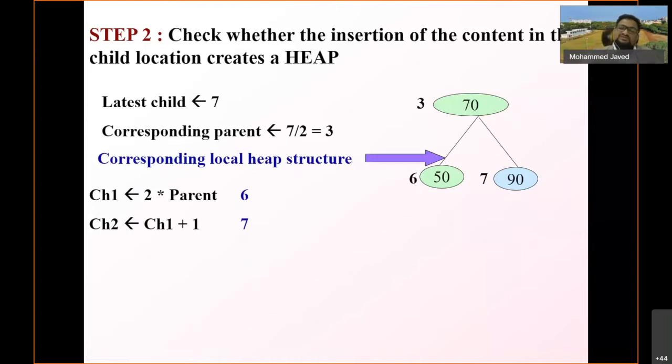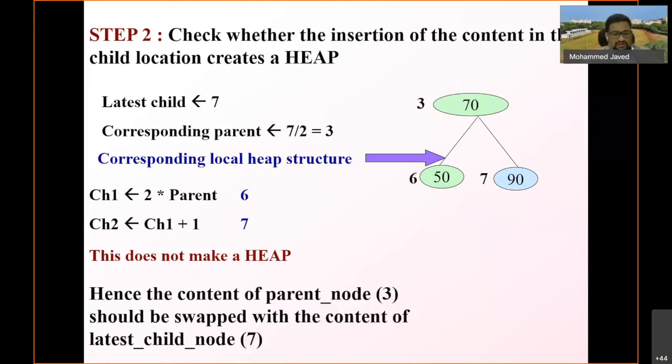Why is this required? It is required for me to compare the value of the parent with its children. Now that we have derived the positions of the parent as well as the children, when we compare the values, we come to know that the parent has a value which is less than the child.